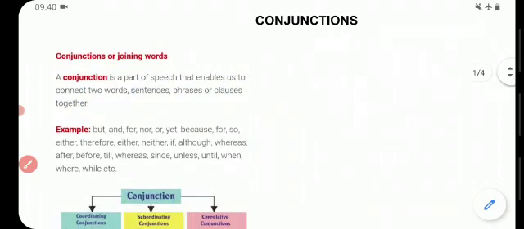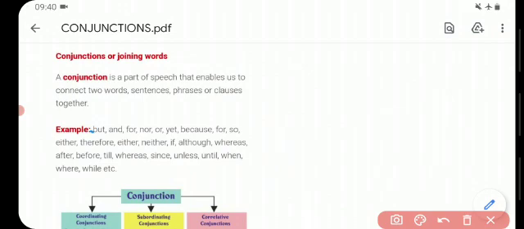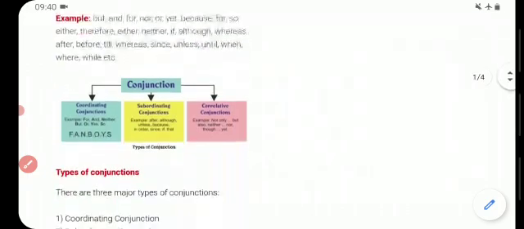Here are some examples of conjunctions. They are but, and, for, nor, or, yet, because, so, either, therefore, neither, although, whereas, after, before, till, since, unless, until, when, where, while, etc. Now we will move towards the kinds of conjunctions.